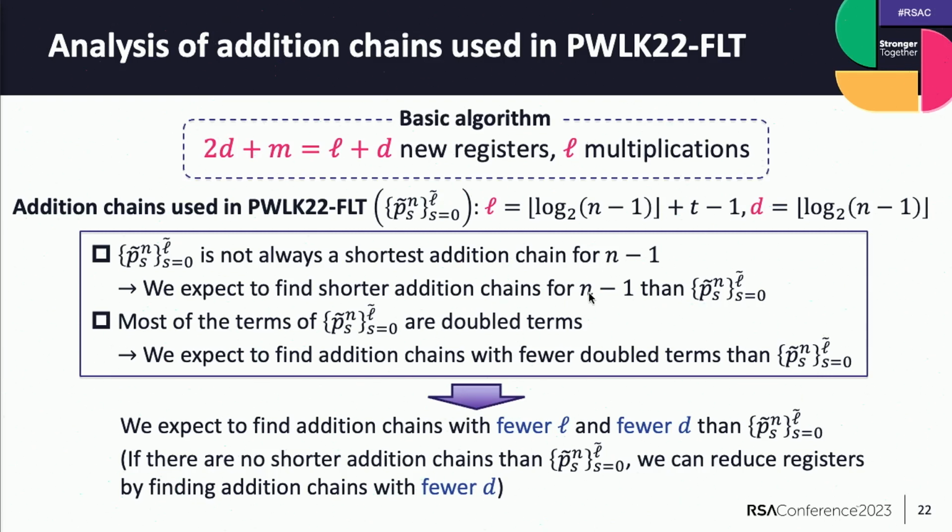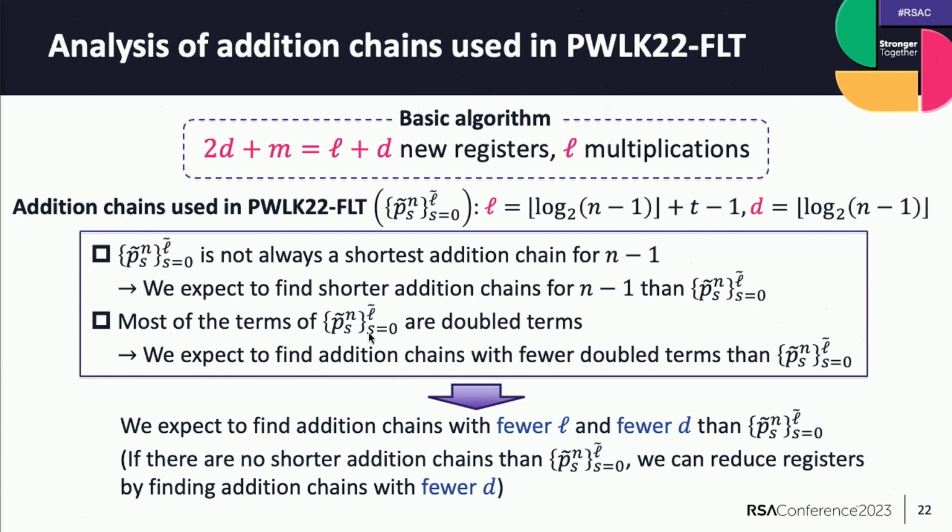Then we analyze the addition chain used in PWQ-FLT, PS children. So we find L equal floor of log n minus 1 plus t minus 1, and D equal floor of log n minus 1. PS children is easy to understand. However, it is not always the shortest addition chain for n minus 1. Therefore, we expect to find a shorter addition chain for n minus 1 than PS children.